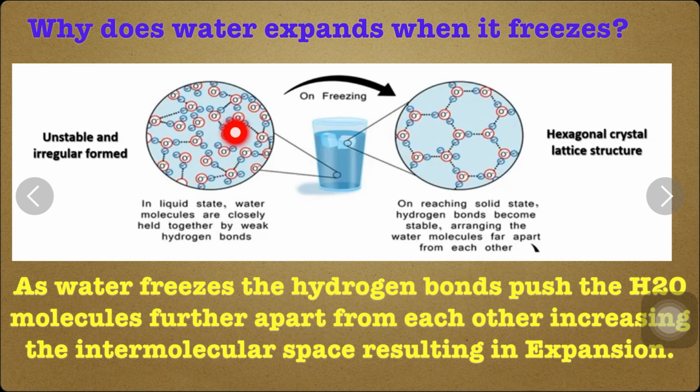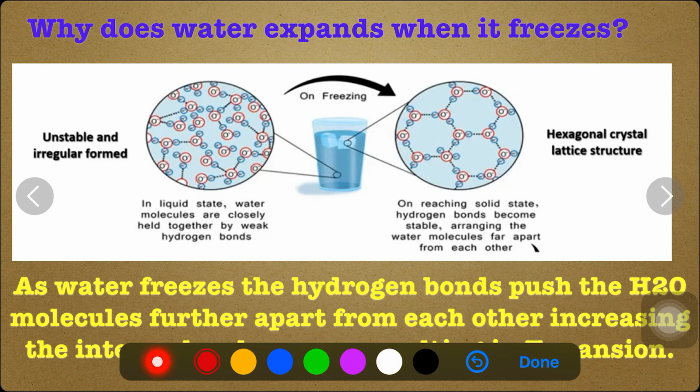You can see that in the liquid state, water molecules are closely held together by weak hydrogen bonds. But as soon as it reaches the solid state, the hydrogen bonds become stable, arranging the water molecules far apart from each other. So that is why the expansion takes place.